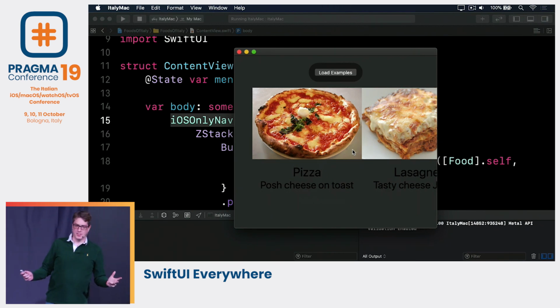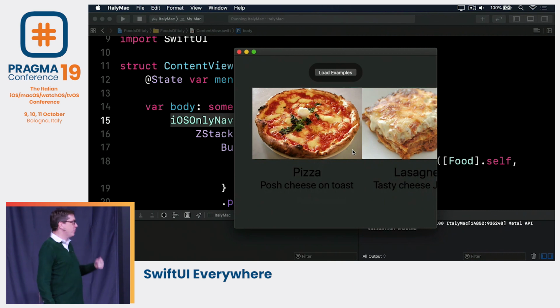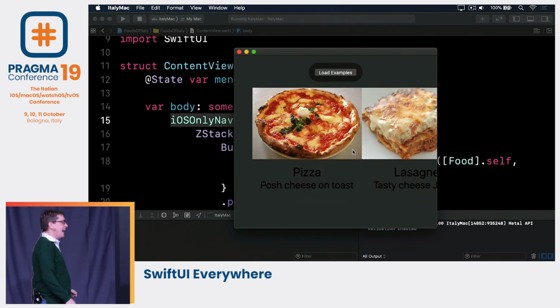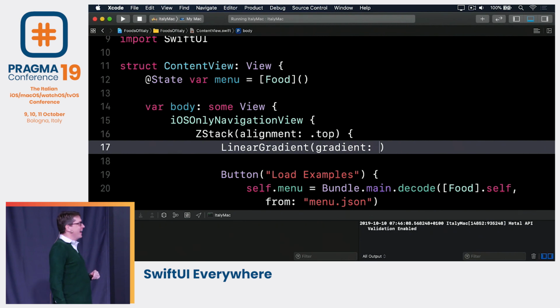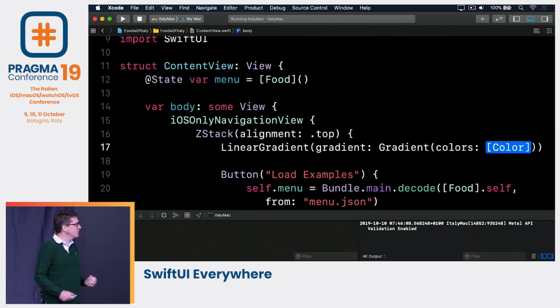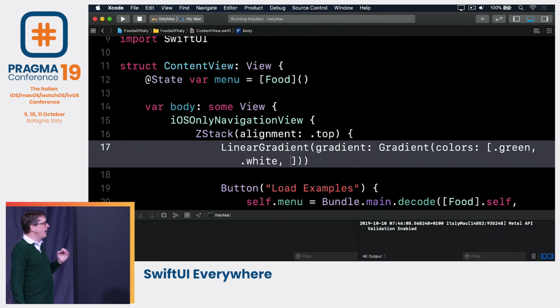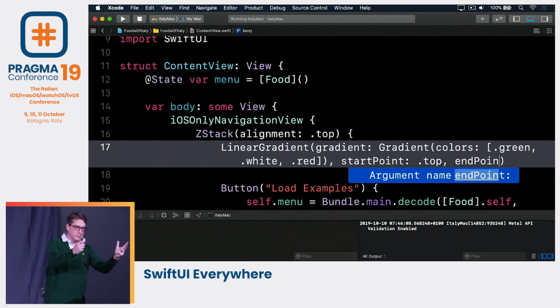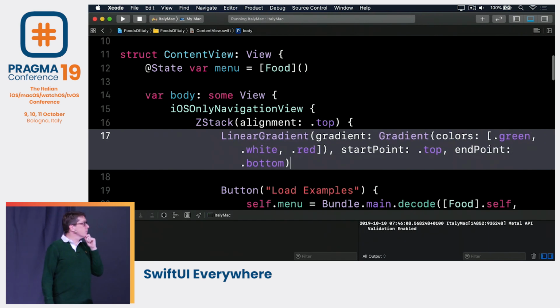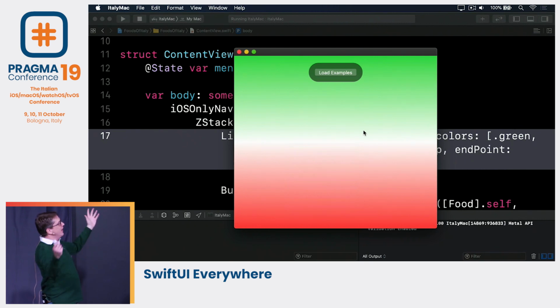But our UI isn't finished. Of course, you can't see what's going on. A designer comes along and says, well, listen, this is an app about Italy. It's got to feel Italian. It doesn't feel very Italian right now. What we're going to do is add the tricolore here. Flawless Italian. And we're going to add a linear gradient at the top of our VStack. I'll say this gradient is going to have the important colors of green, white, and red behind the button. And we'll say this thing's going to start at the top and finish at the bottom. And with that, we get this gorgeous UI now. Looks beautiful. Gorgeous.